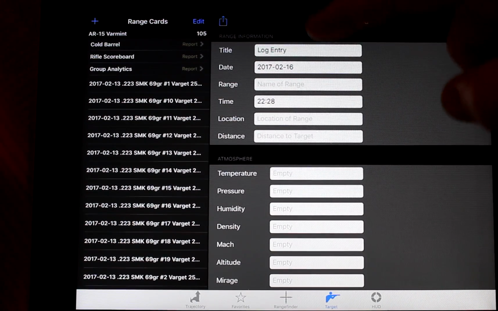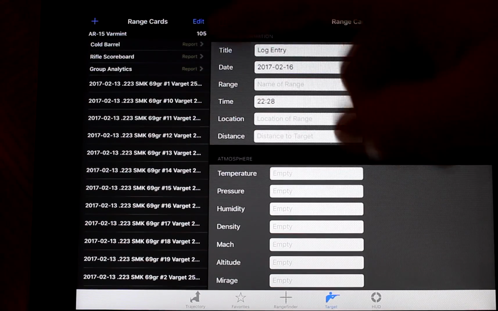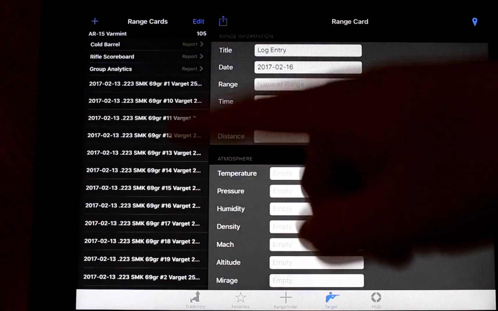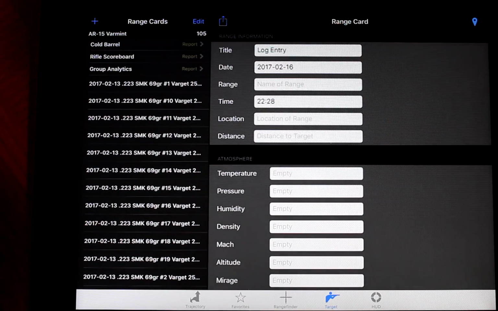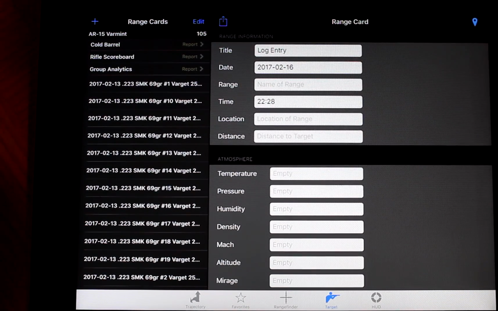So first field, title. That's just the name. You can see all the titles I have over here. They're listed below. Date. Today's date. It automatically populates. Range, you can type in the name of your range. Obviously the time, it's going to pull your time right now.